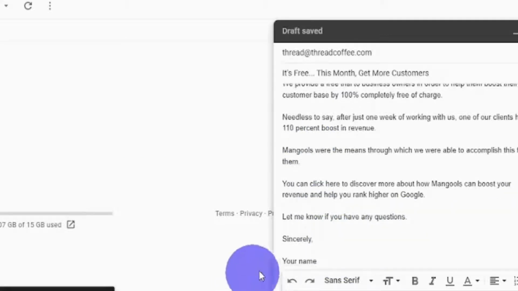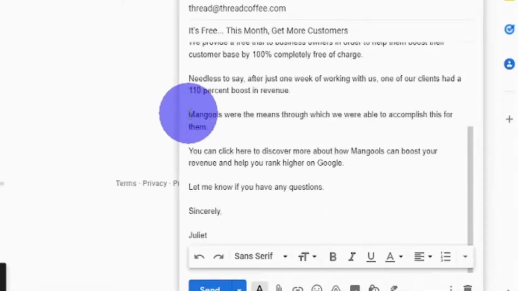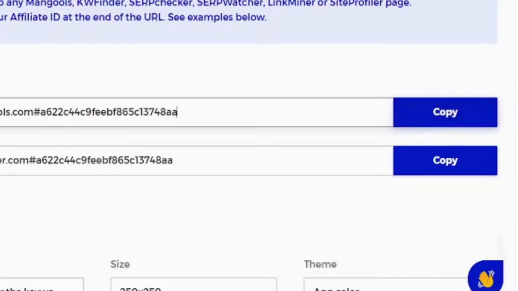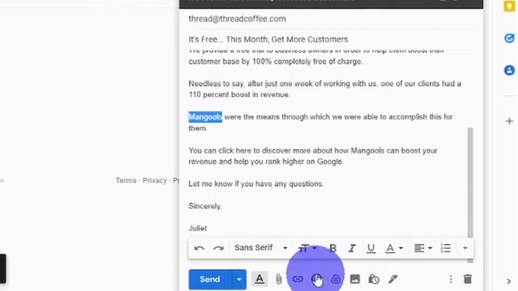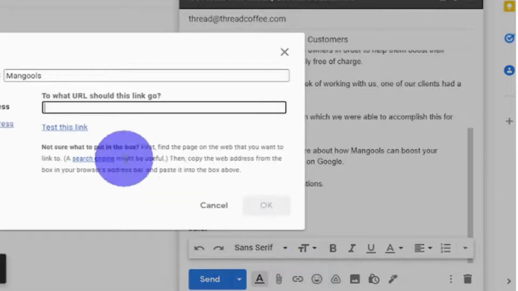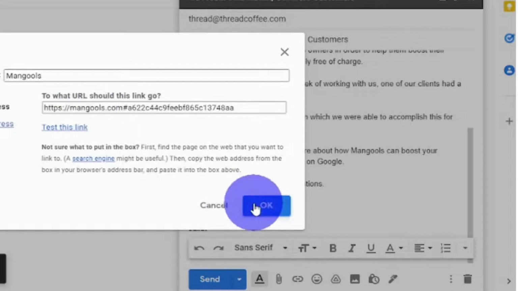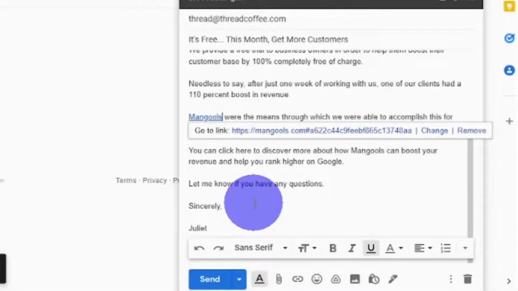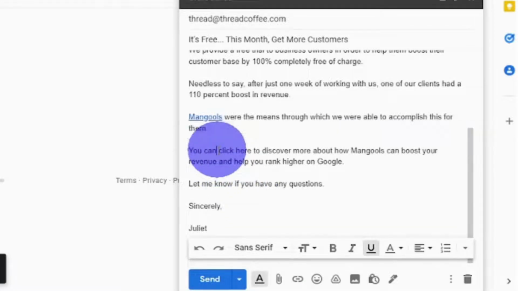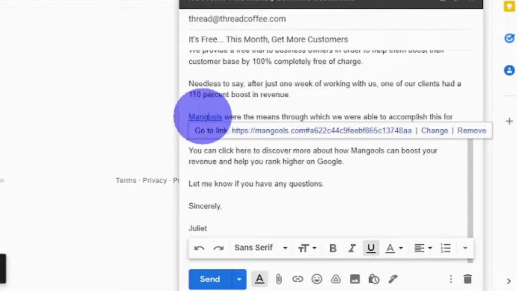And then after "Sincerely," put your name here. So, right over here we have Mangles. Just highlight this, and then go back to Mangles, grab your affiliate link, get your link, copy it, then go back to your email, and at the bottom you will see a chain icon. Click this chain icon here, and insert the affiliate link in this box, just paste your link here, then click OK. You can repeat the same process in here where it says "click here." Just highlight it and insert your affiliate link, so that people can notice this button and click on Mangles when they read this email.